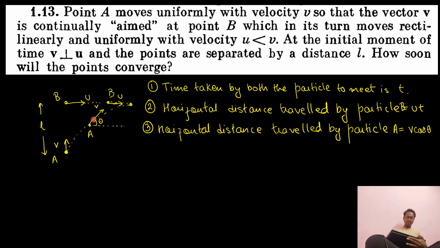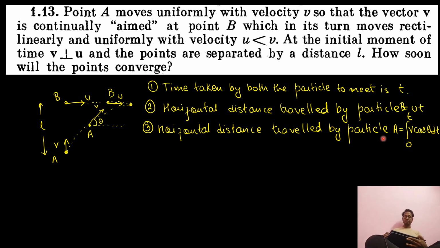That means I have to take the elemental time. The distance covered by v cos theta velocity is v cos theta into dt, and I have to integrate that dt. Understood what I'm trying to do out here? Why dt? Because the cos theta out here is not constant, it is variable. That's why you have to integrate v cos theta into dt from 0 to t. Understood this one?